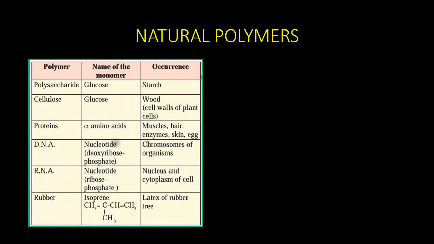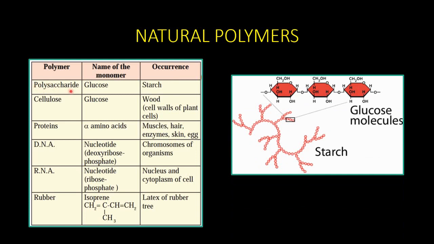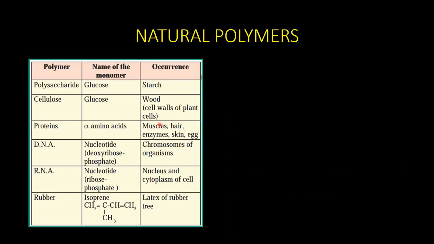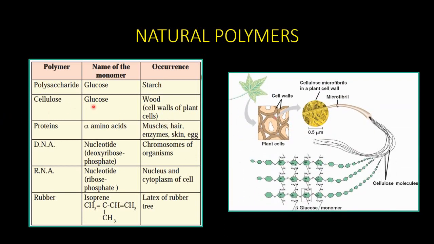We will see more about natural polymers. This table gives you a variety of natural polymers and where they are present. The first one is a polysaccharide and glucose is the monomer. For example, it is present in starch. You can see it is a branched type of polymer. Then when you take cellulose, glucose is the monomer here. It is present in cell walls of plants, but you can see the difference in the arrangement. So this is cellulose.